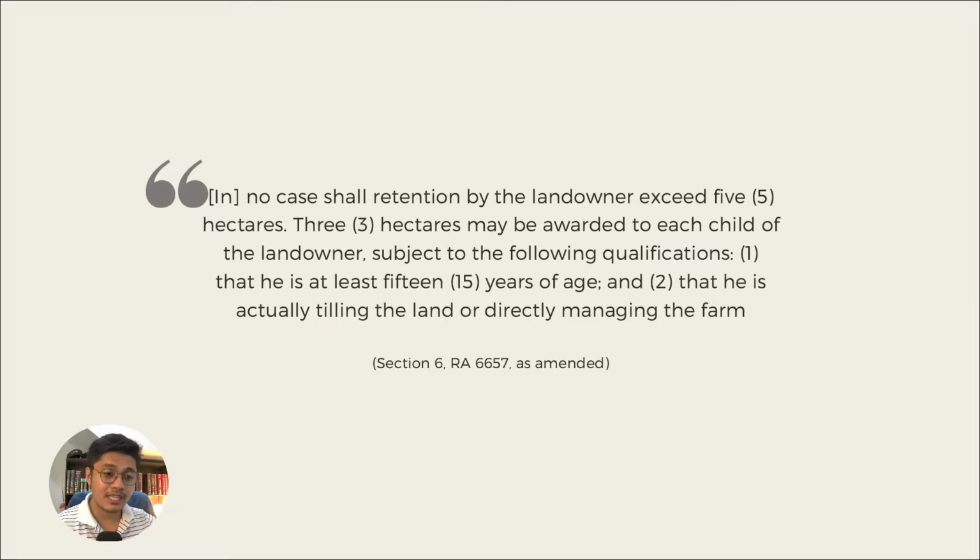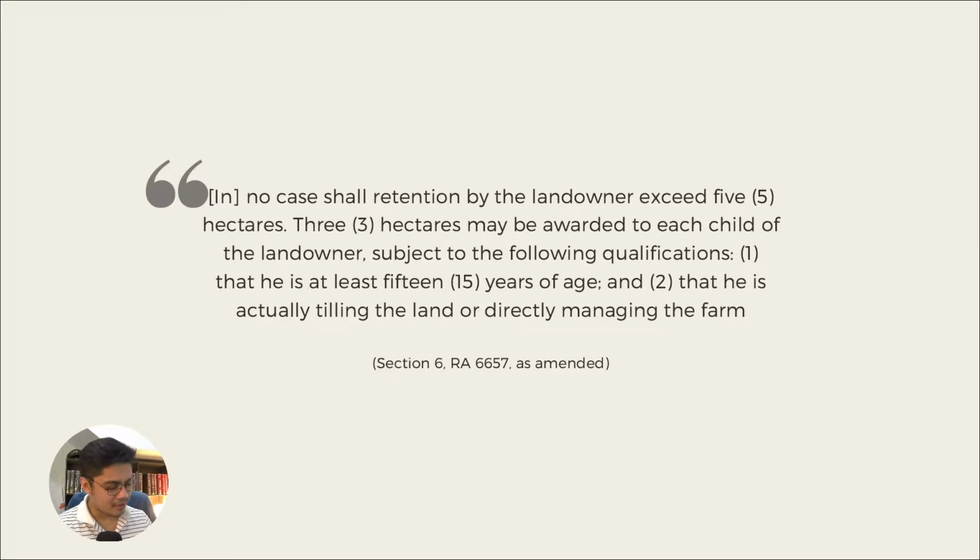Okay? PD 27 was 7 hectares. Here, 5 hectares, but that's not all, because under the law it further states that there will be an additional 3 hectares, which may be awarded to each child of the landowner.